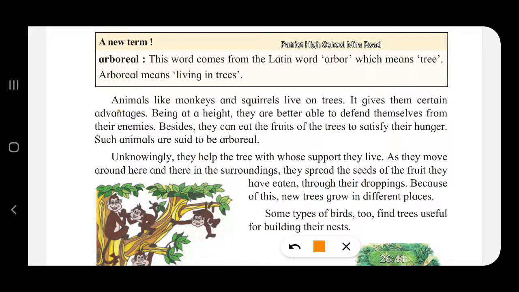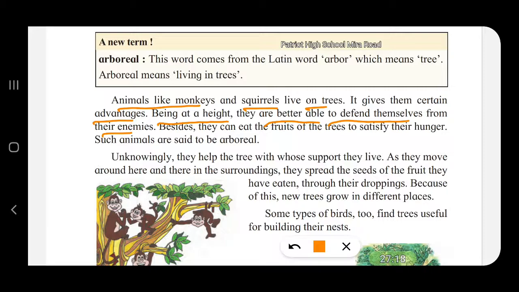Animals like monkeys and squirrels live on trees. You can see the monkeys on the tree below. It gives them certain advantages. So, what are the advantages? The tree being at a height, when they are on the tree, they are at a height. So, they are better able to defend themselves from their enemies. Who can be their enemies? The tiger and the lion are the enemies of the monkeys.